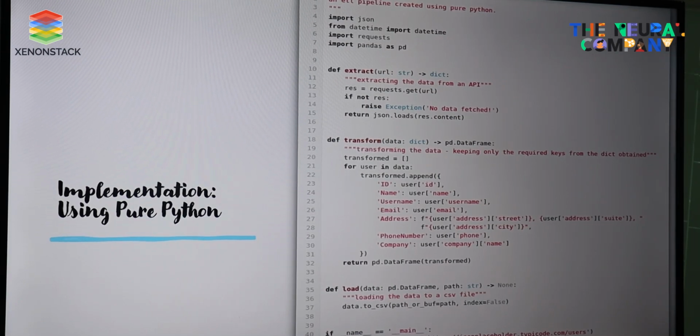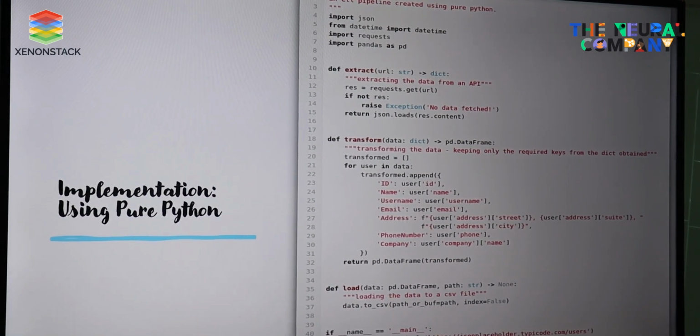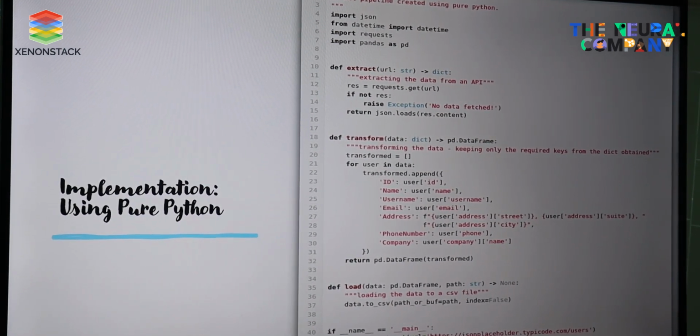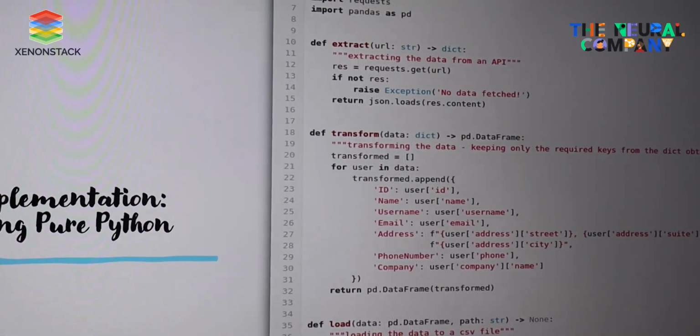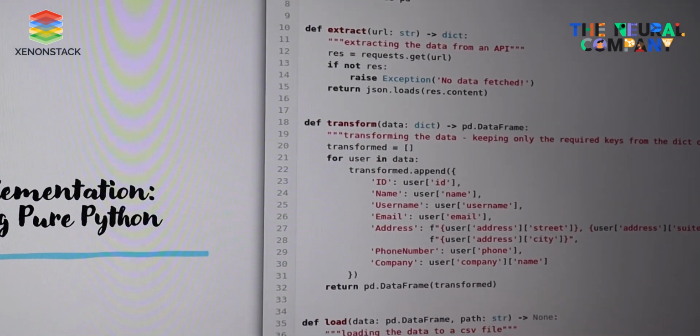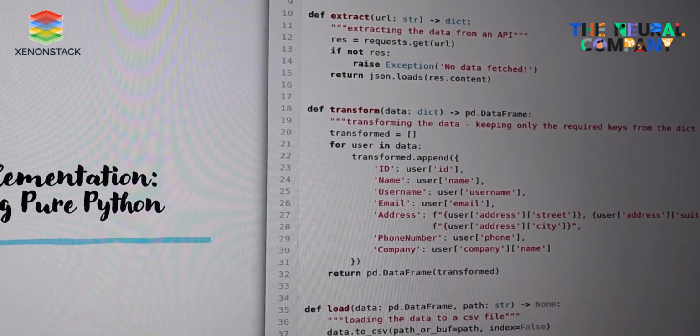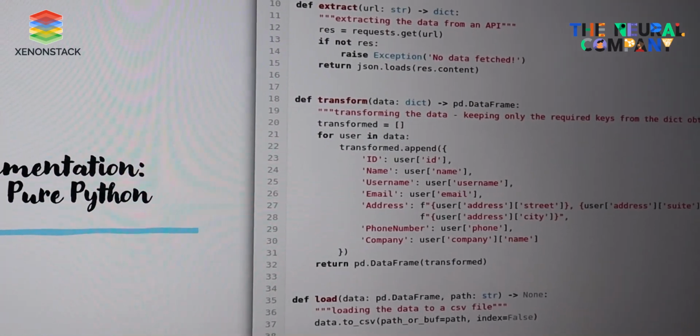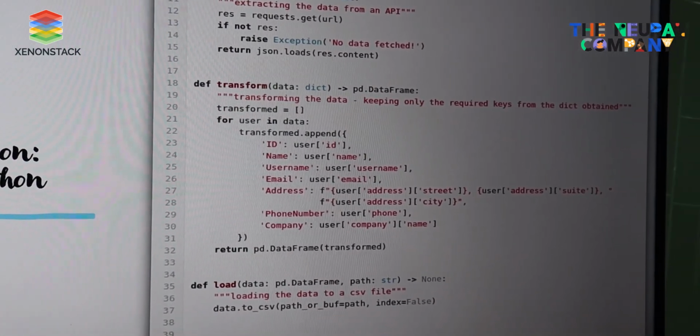Next, we have a function that is transforming the data, keeping only the required keys, and then we are loading the data into a CSV file. So this is an implementation of a simple ETL pipeline using Python.